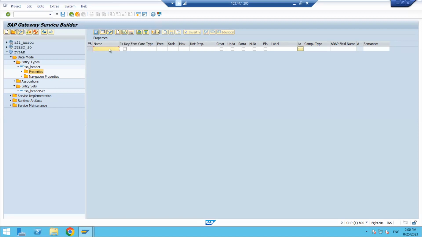So the first one, I will take VBELN, the sales document number. This is the primary key, right? As of now, I'm not taking any primary key. Let me see, it will show some errors. I will show that. But I want to add one more field here.